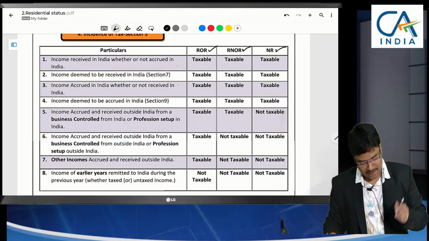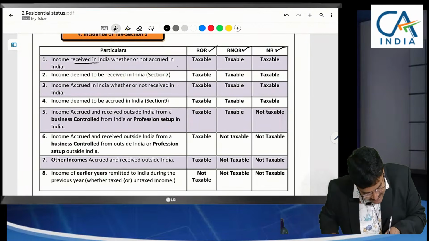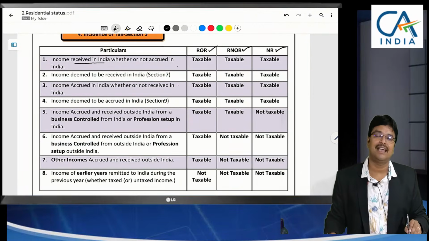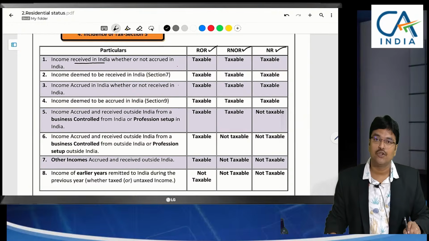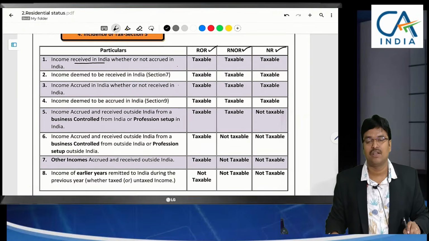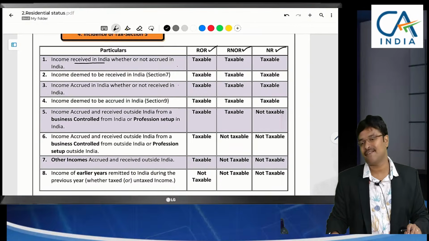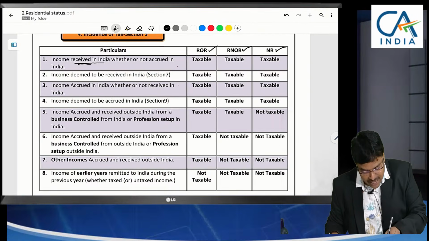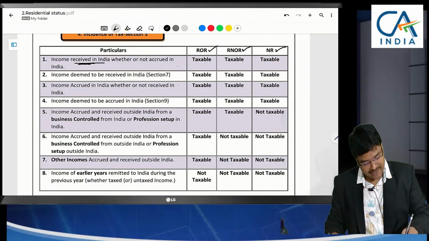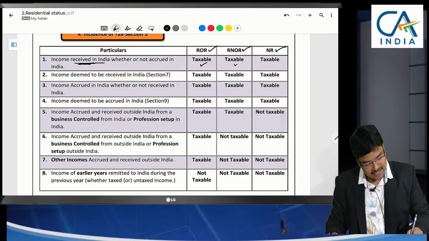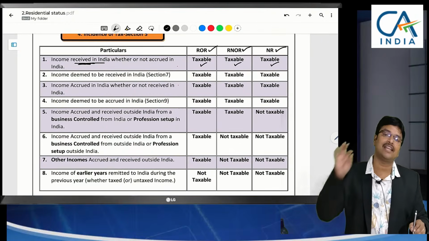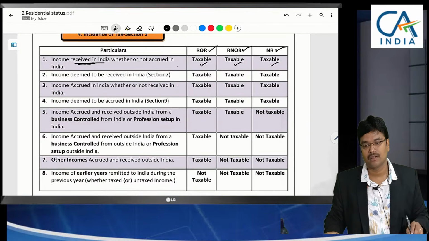Okay. So now coming to the thing, if income is received in India, sir, here what is in India? You have received the income in India. Sir, where did you earn the income? That is irrelevant. If you receive the income in India, your status might be resident and ordinarily resident, RNOR or NR. In all 3 cases this will be taxable.